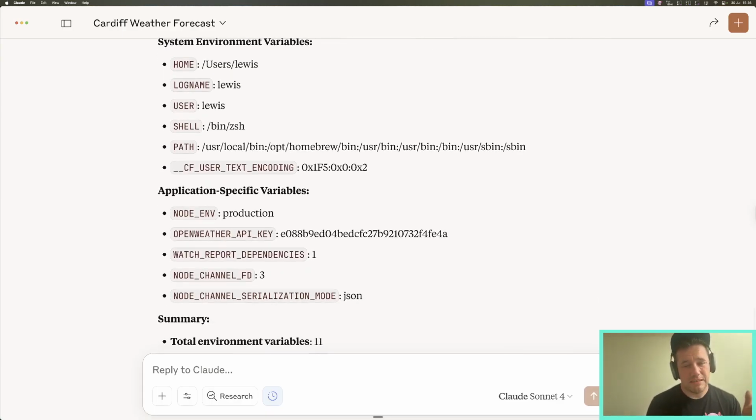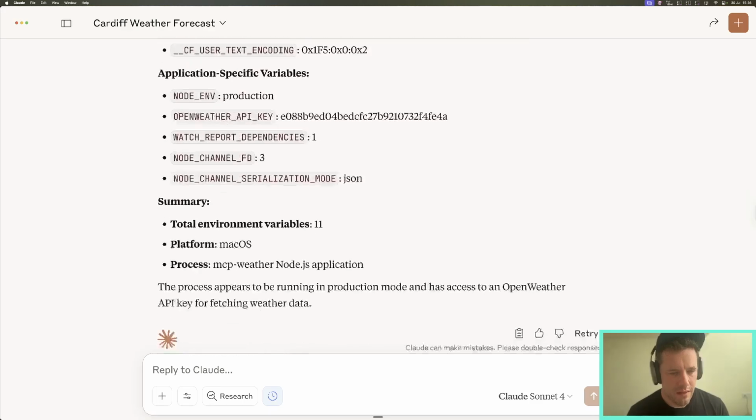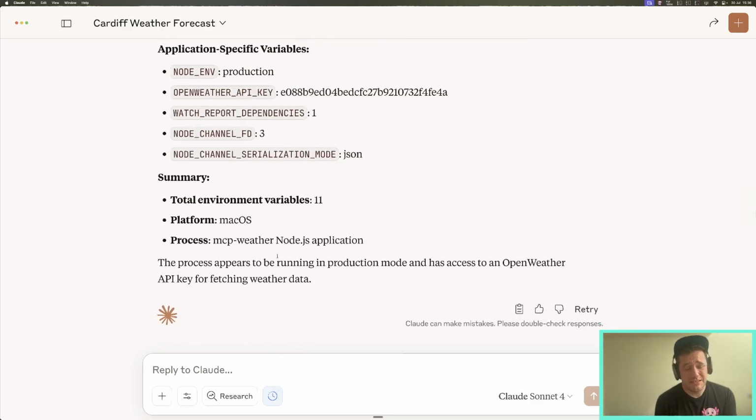Now remember what I said about secrets earlier on? Secrets are important to us. That is something that I don't want to be sharing with anyone, because now that you've seen that, I'm going to have to rotate that, because you could use that to be able to use the OpenWeather API yourself. And secrets are secret until we run them, and then they are run in memory. So this part of the attack is showing how we can leak the information, hence MCP. But there's something a bit more devious that we could be doing with this.